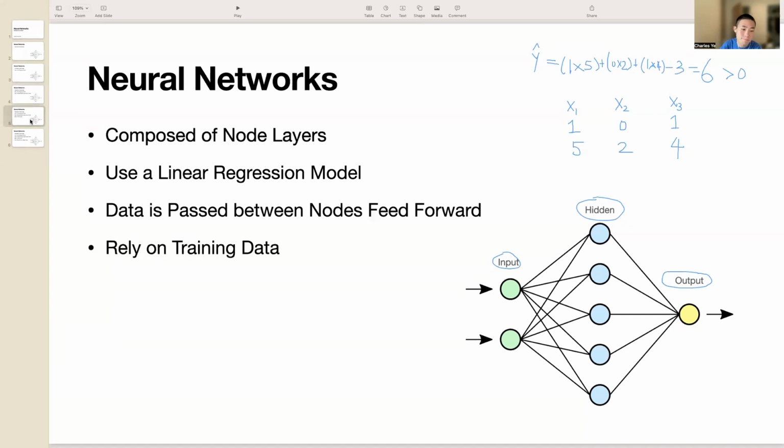Number 4, neural networks rely on training data to learn and improve their accuracy over time. We leverage supervised learning on labeled datasets to train the algorithm. As we train the model, we want to evaluate its accuracy using something called a cost function. Ultimately, the goal is to minimize our cost function to ensure the correctness of fit for any given observation. And that happens as the model adjusts its weights and biases to fit the training dataset.